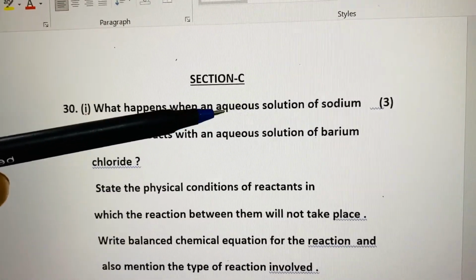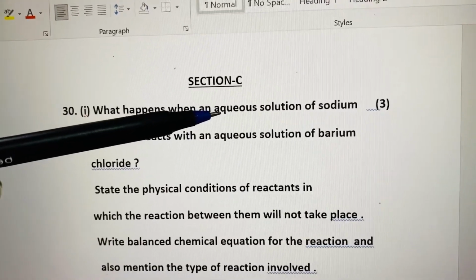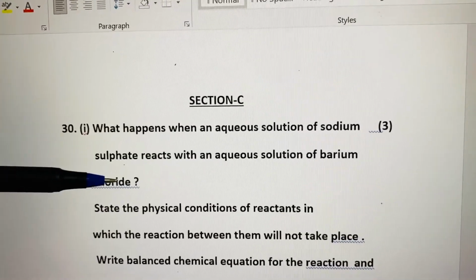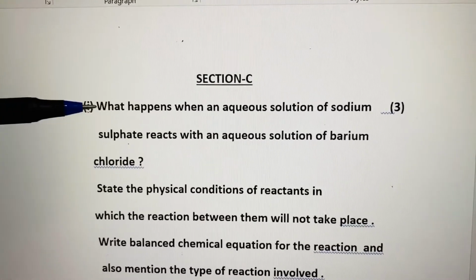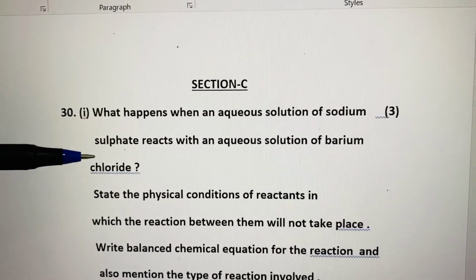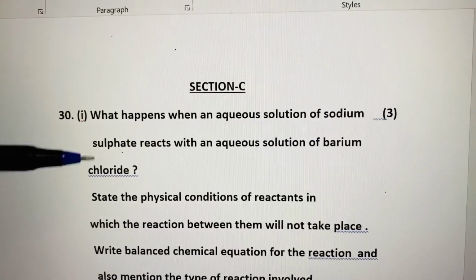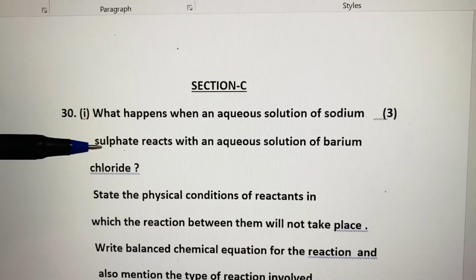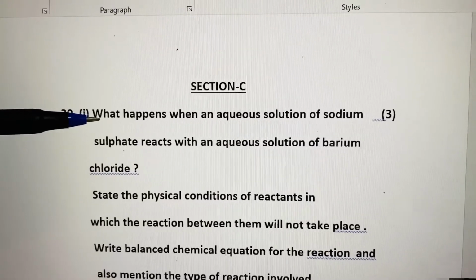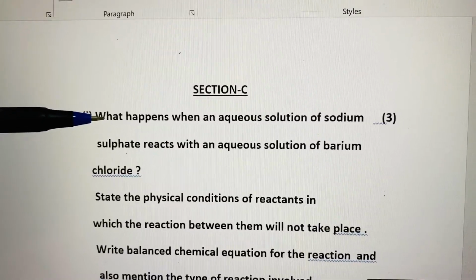We all know aqueous means when sodium sulfate is dissolved in water, it forms aqueous solution. And it is reacting with aqueous solution of barium chloride. So what is the first question? What happens? When these two liquids are mixed together, both of them are colorless liquids. But when they are mixed together, they immediately form a white precipitate of barium sulfate. So the answer which is expected is a white precipitate of barium sulfate is formed.